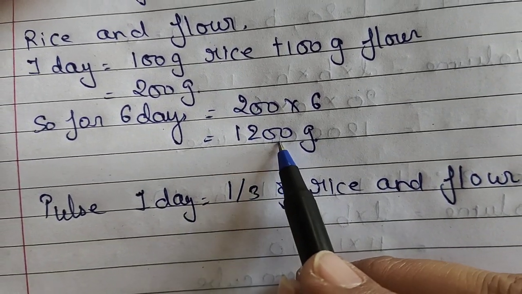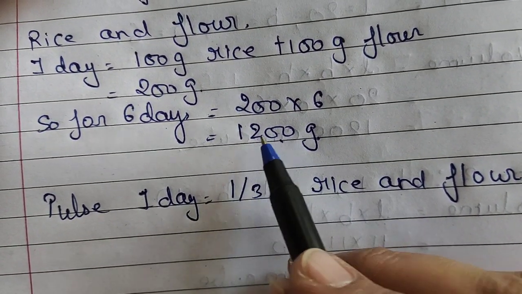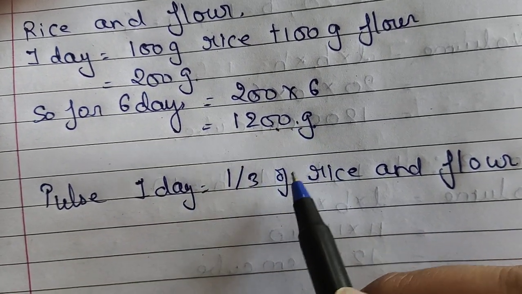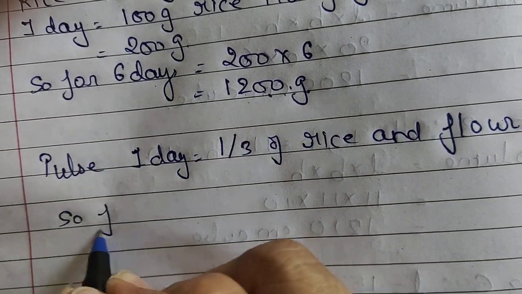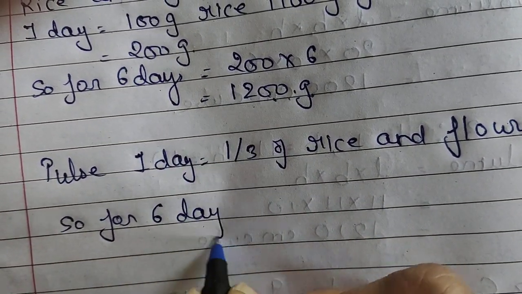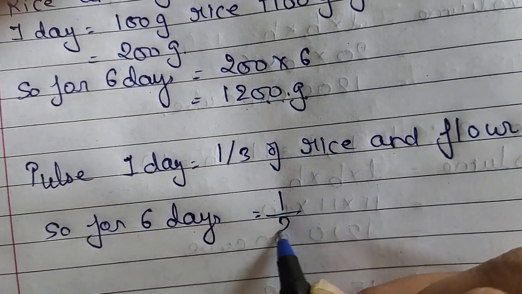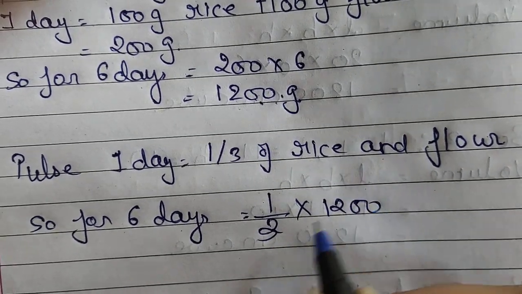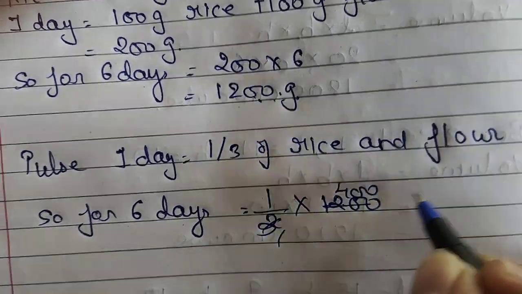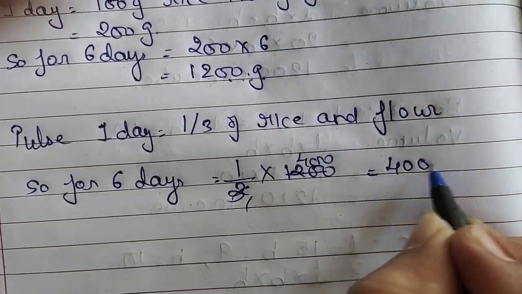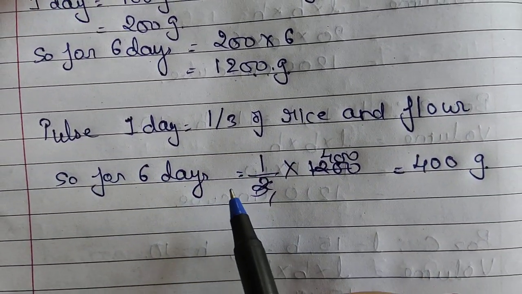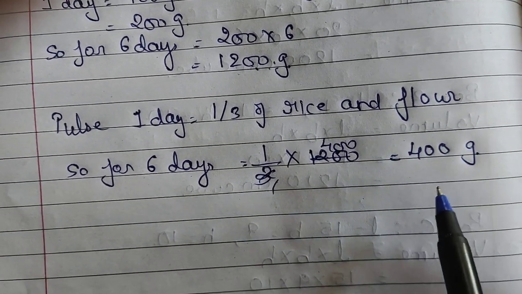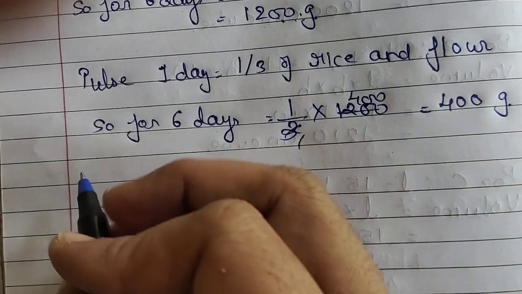Total rice and flour for 6 days is 1200 grams, so we will directly find 1/3 of that. 1/3 of 1200 gram: 3 fours are 12, so it will be 400 gram. So how much pulses do we need? We need 400 gram of pulses for one person for 6 days. Now dried onion.